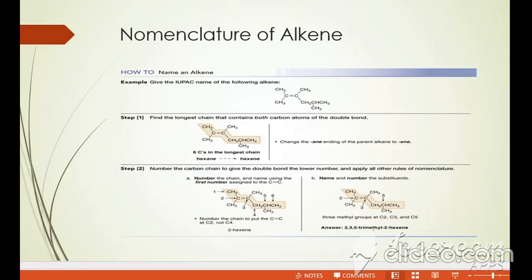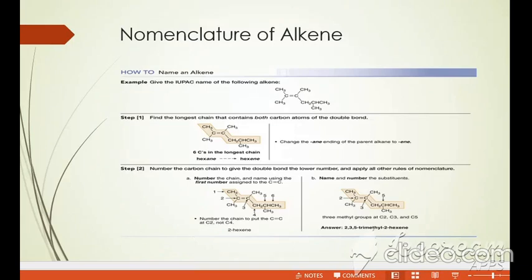Number 4 point, indicate the location of alkyl groups, for example 2, 3, 4, 5. The nomenclature is the same as we have discussed in detail in the chapter on alkanes. If 2, 3 or more alkyl groups are present, what will you do? You will use di, tri, for example trimethyl. Just like I have already told you about the hyphens and commas, as in 2,5 or 3,5 and so on. This was discussed in the last lectures.